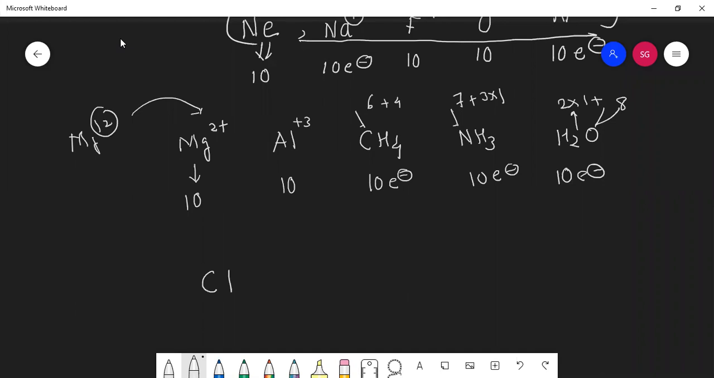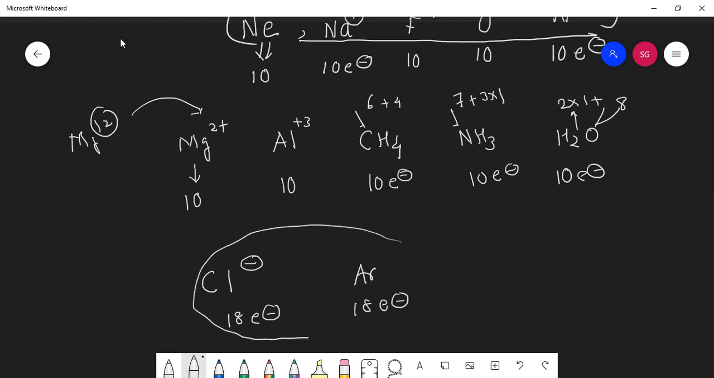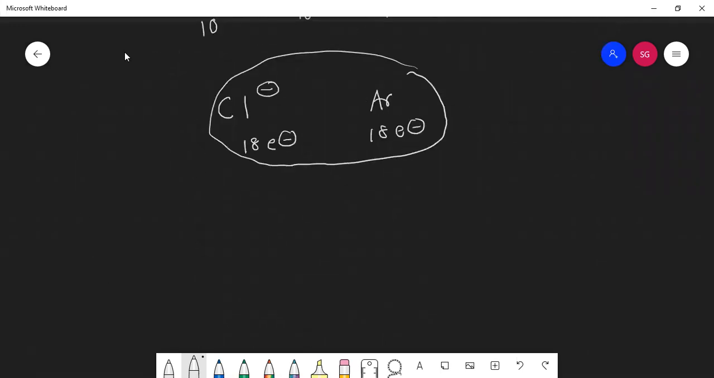Chlorine is 17. Now with the negative charge, 18. Argon, 18. So can I say argon and chlorine minus 1 are isoelectronic to each other? Yes, very nice. Only you should increase your speed.